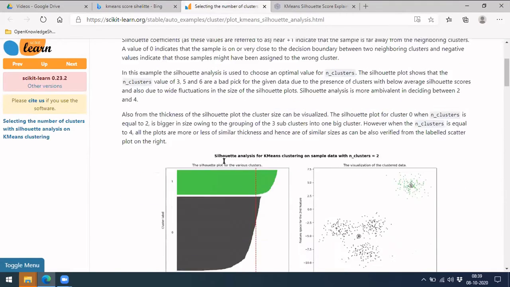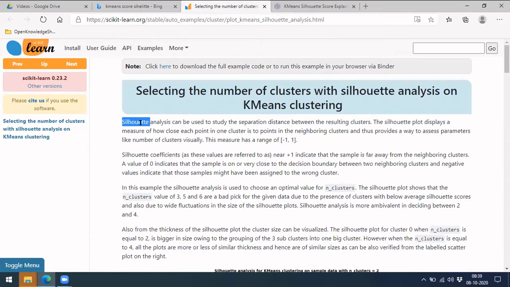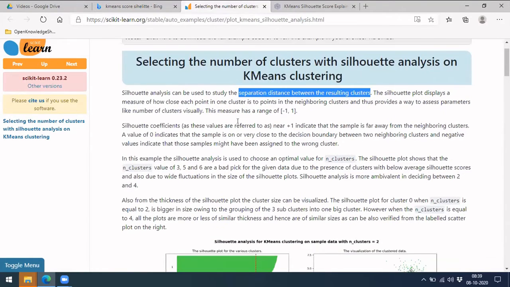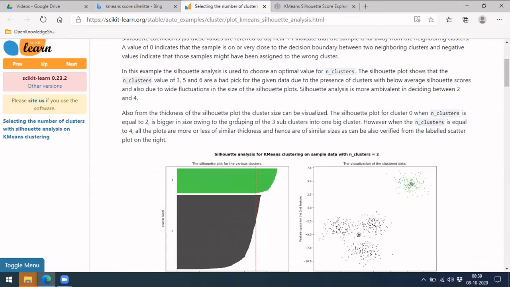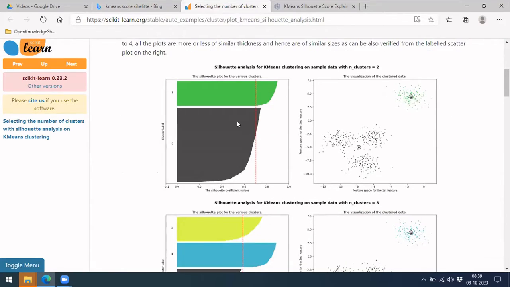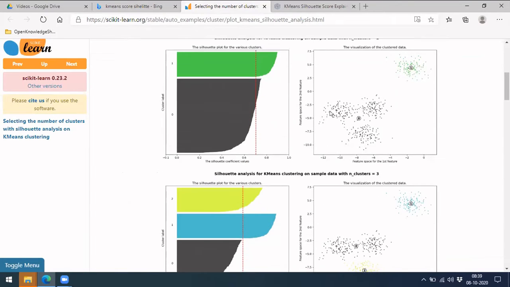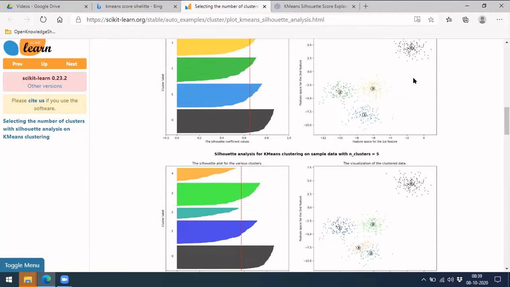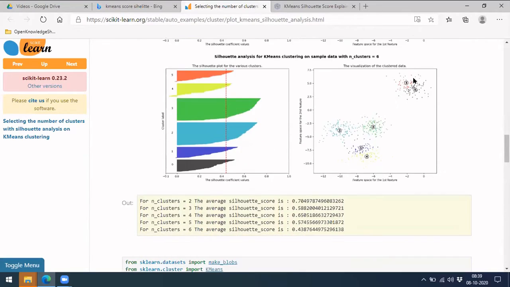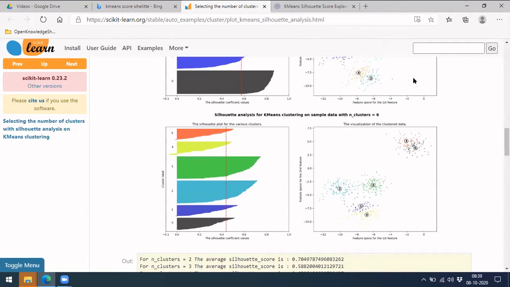So then there is a measure which we call the silhouette score, which studies the separation distance between two clusters. You can look into how the analysis is done, and you can read about it on Wikipedia as well. What it basically does is check whether these clusters are well separated or not. It will give a score, and based on that score we identify whether this particular clustering is doing well or not.